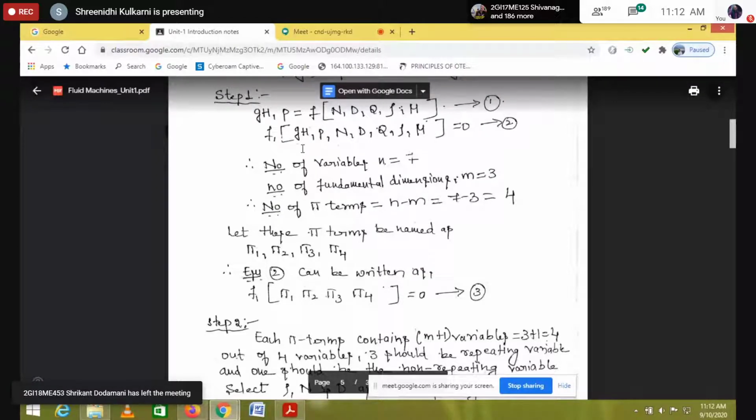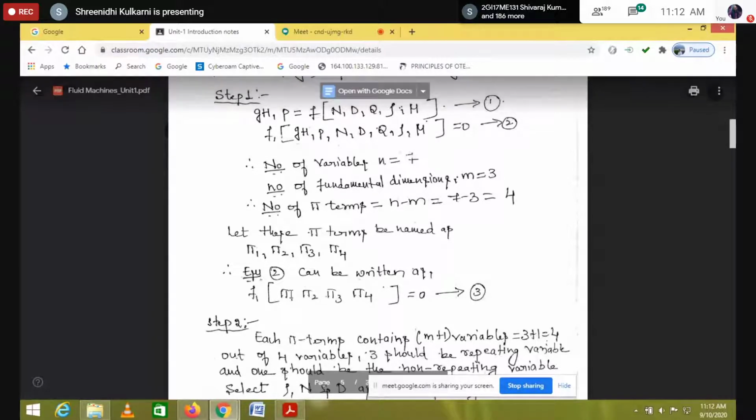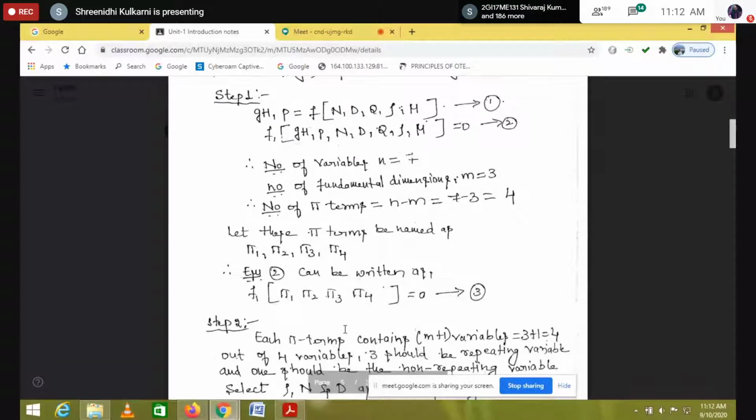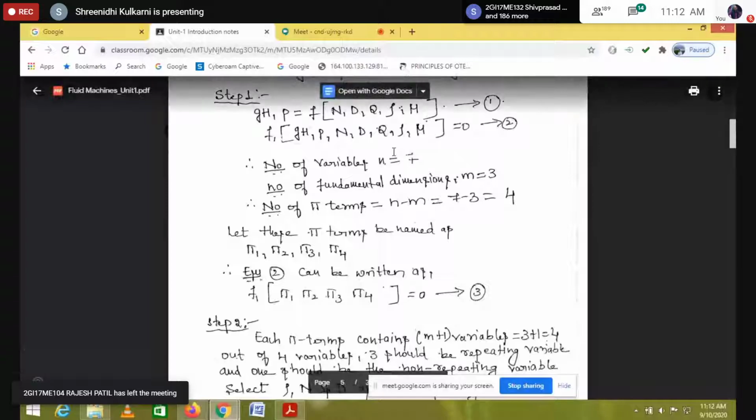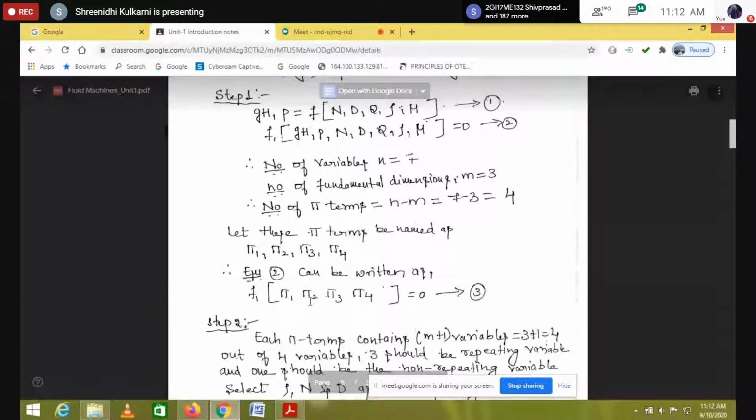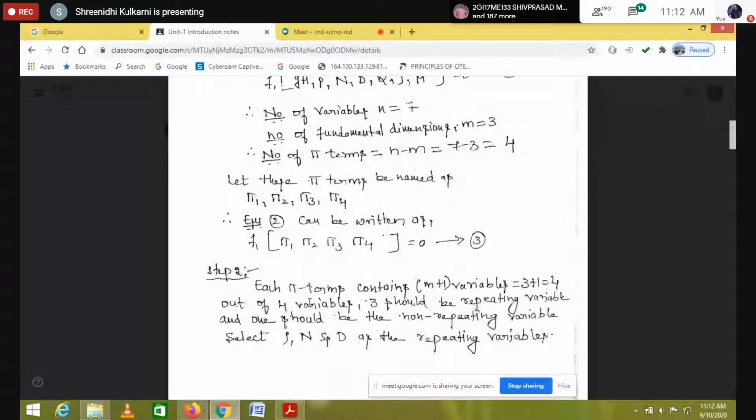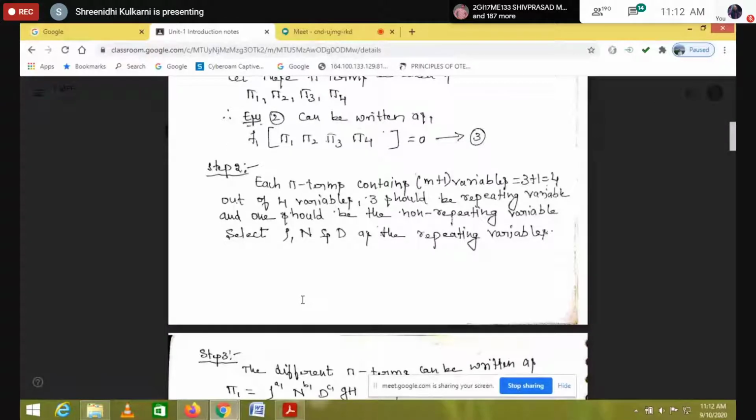Because whatever we have, someone asked, sir, here 1, 2, 3, 4, 5, 6, 7. So here we have the 7 variables, and out of 7 variables we reduced 4. So we have pi 1, pi 2, pi 3 and pi 4 terms. So now we just group how many pi terms are there. Then what is step 2?